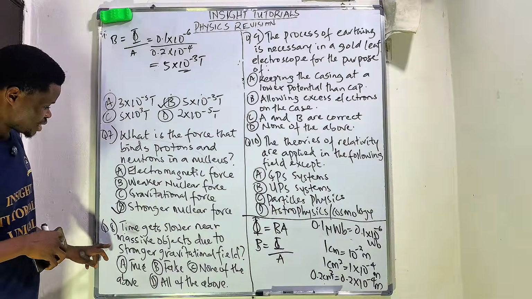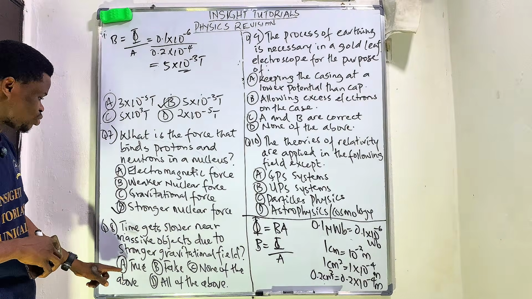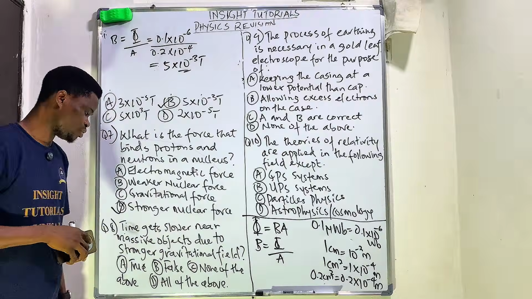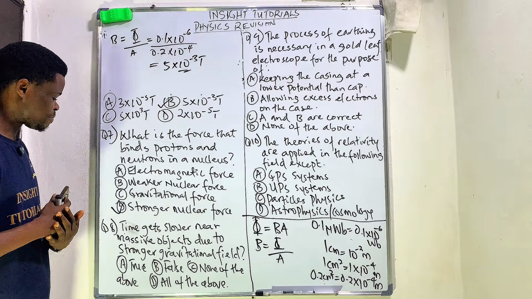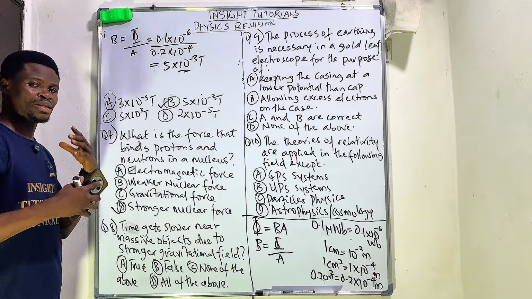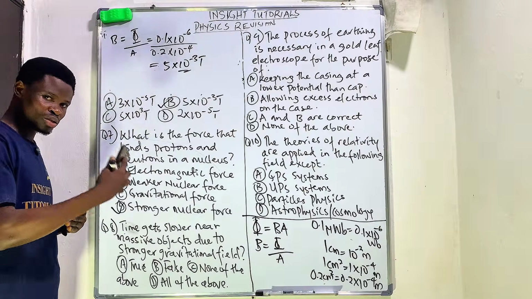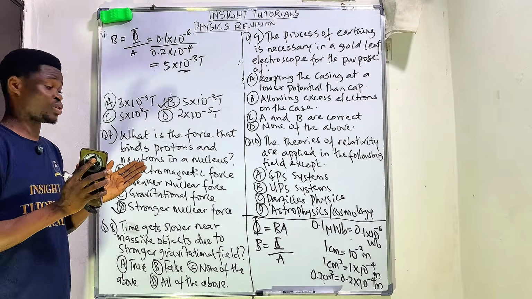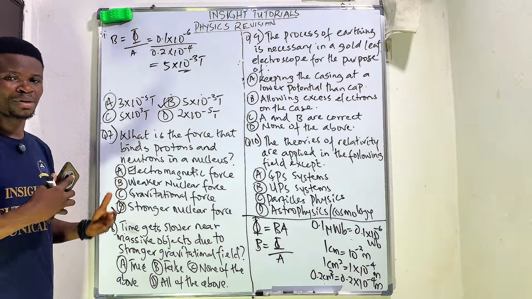Now, question 8 says that time gets slower near massive objects due to a stronger gravitational field. True or false? What do you think is the answer? It's true that the closer a clock is to a stronger gravitational field, the slower time gets.